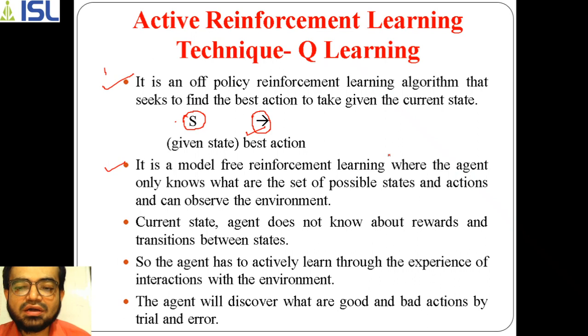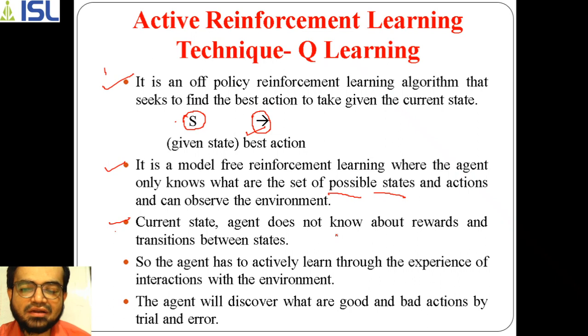The agent only knows the set of possible states, and for those states, what actions it can take in the environment. For example, in the current state, the agent doesn't know about rewards.